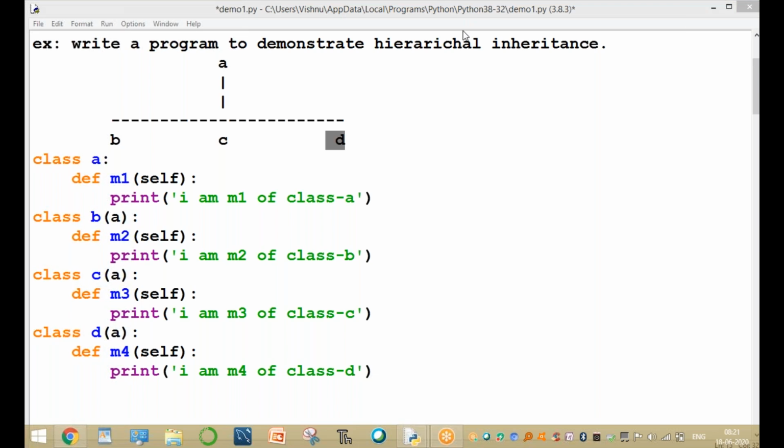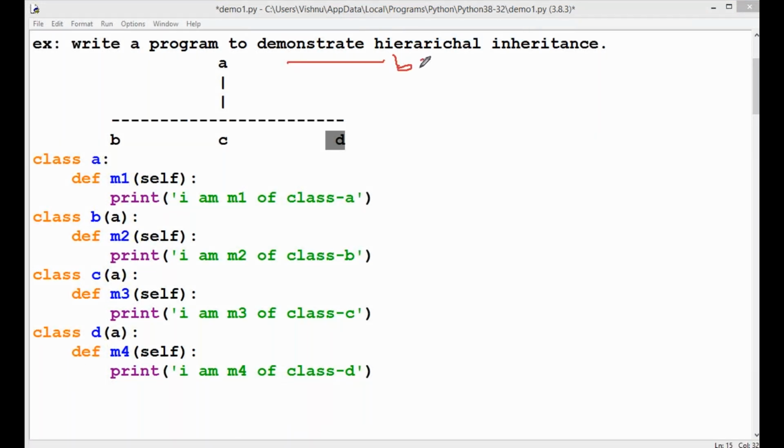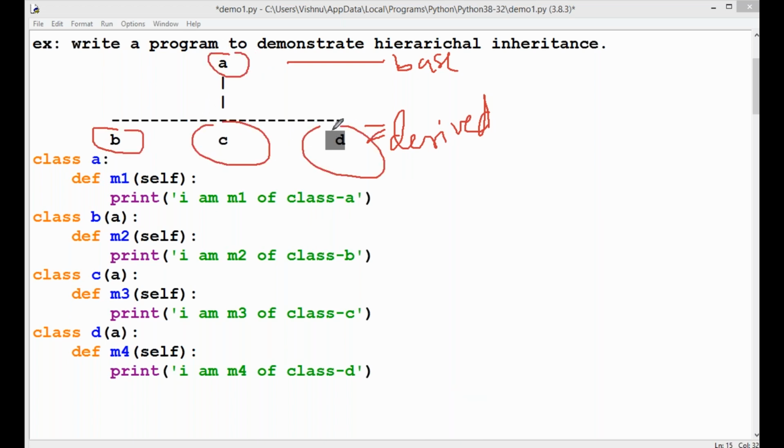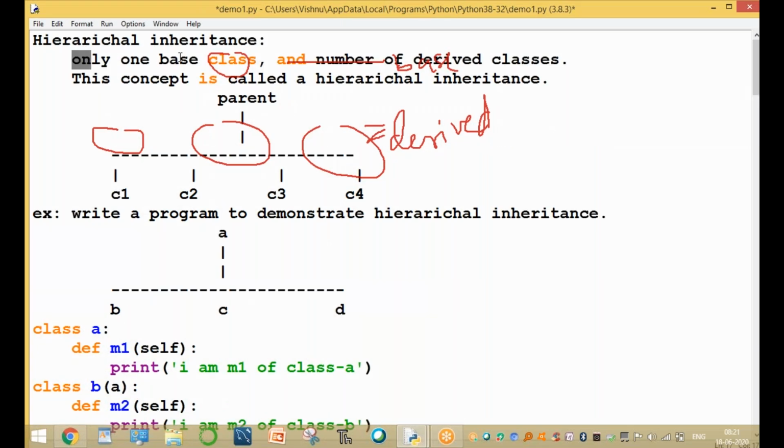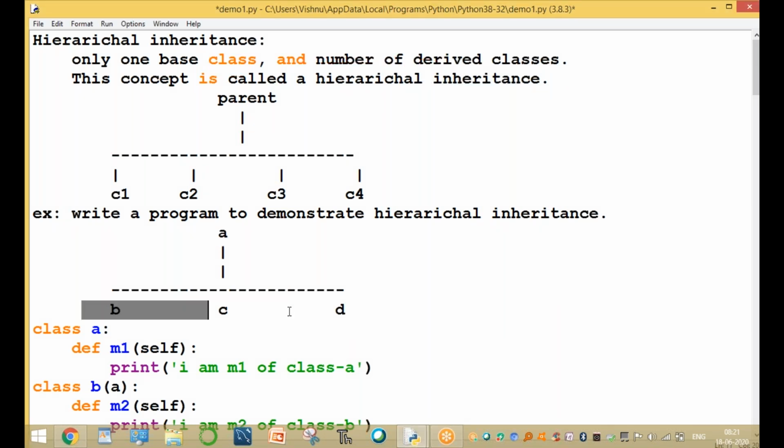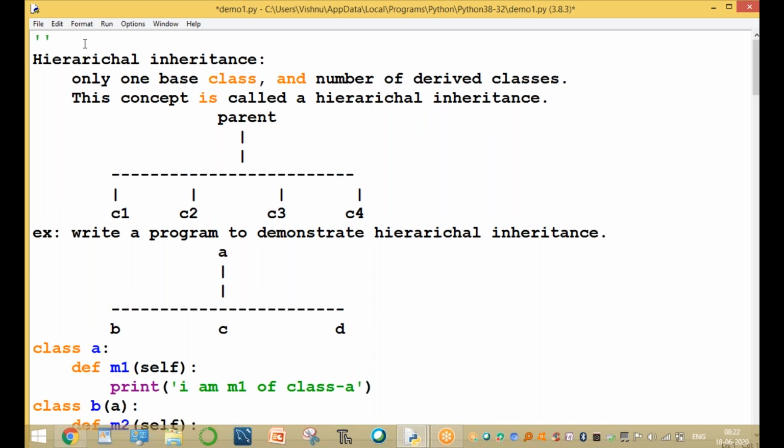A class is called the base class, and B, C and D are called derived classes. That means only one base class and a number of derived classes. The base class is only one, that is A, and the number of derived classes are B, C and D. So this concept is called hierarchical inheritance.